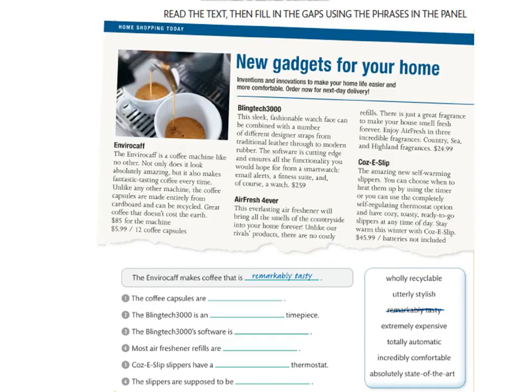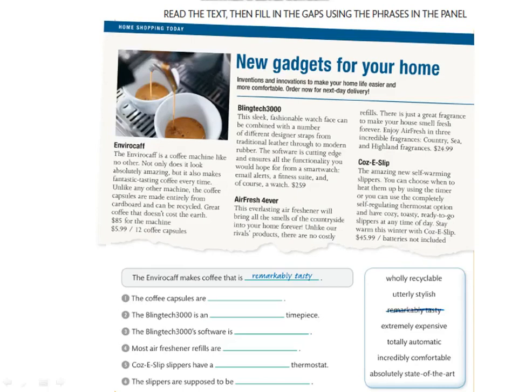Air Fresh Forever. This everlasting air fresher will bring all the smells of the countryside into your home forever. Unlike our rivals' products, there are no costly refills. There is just a great fragrance to make your house smell fresh forever. Enjoy Air Fresh in 3 incredible fragrances: country, sea, and highland fragrances.